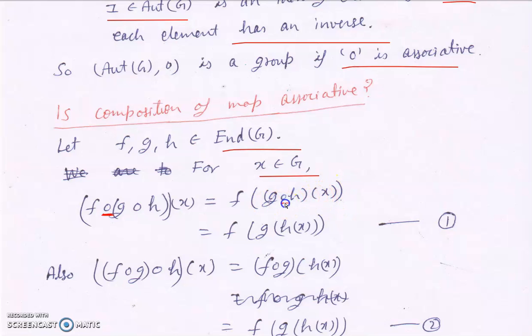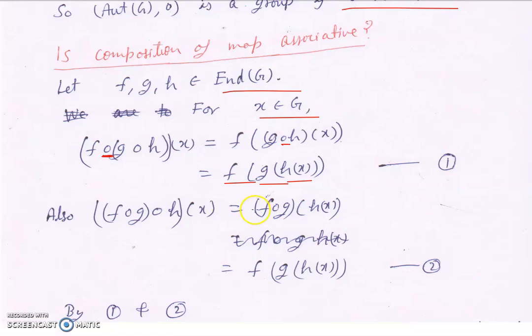Then by the definition of this composition, we can write it as h(x), g applied on it, and then f applied on it. Similarly, for this part, h O (g O f) applied on x, by the definition of this composition, this is (g O f) of h(x). And now by the definition of this composition, we can write it like this.